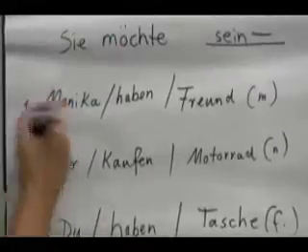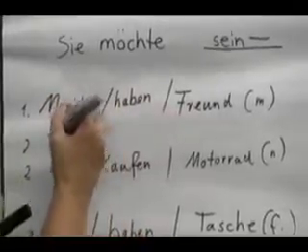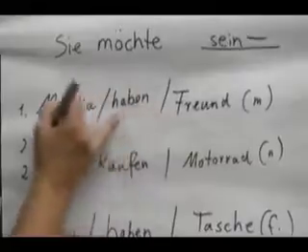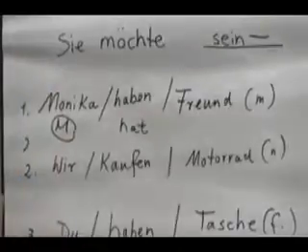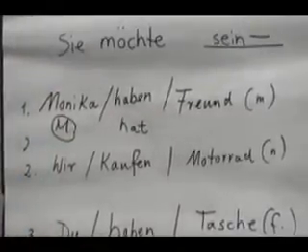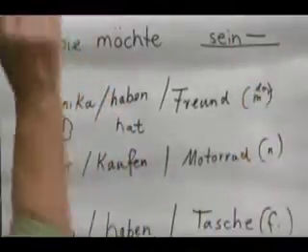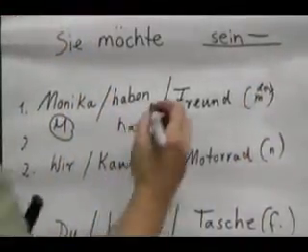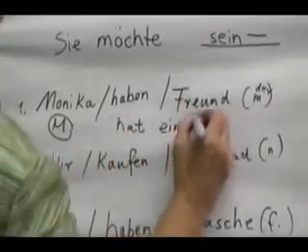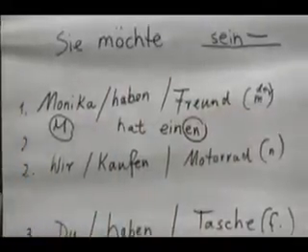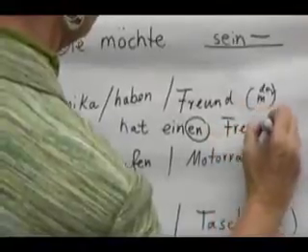Alright. Monika, she's the subject. What's the verb ending on haben? When we say Monika, it's like she, right? Hat. Okay. Now how do we say a friend? Friend is masculine. So it's a der word. Alarm bell going on. En ending, right? Ein is the basic word, en, the accusative requirement. So Monika hat einen Freund. That's how the sentence should have read.